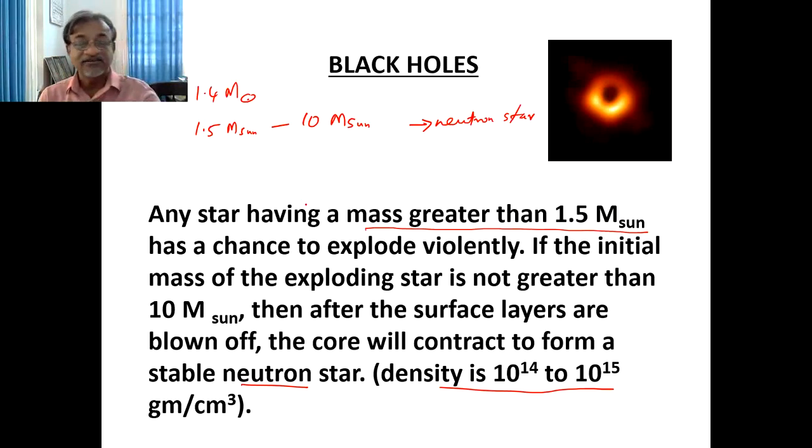And finally, for this range of mass of stars, 1.5 M sun to 10 M sun, such explosion leads to a stable neutron star of density varying between 10 raised to 14 to 10 raised to 15 gram per centimeter cube.